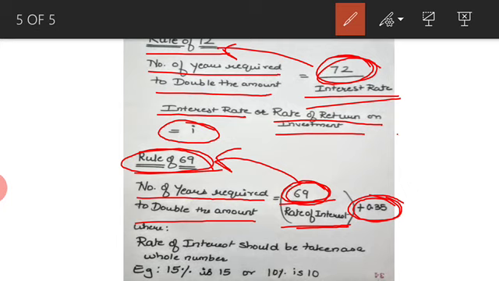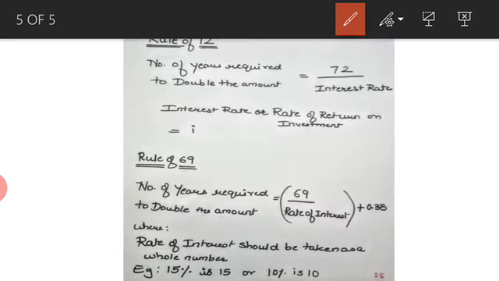There are questions related to the rule of 72 and rule of 69 in the assignments given. Kindly go through the assignment questions and try to solve these two problems. One very important point to remember in the case of the rule of 69 and rule of 72 is that the rate of interest should be taken as a whole number. As a whole number means if it is 15%, you have to take it as 15, not 0.15 as we take it in the previous formulas. I repeat, 15% becomes only 15, or else 10% is 10.